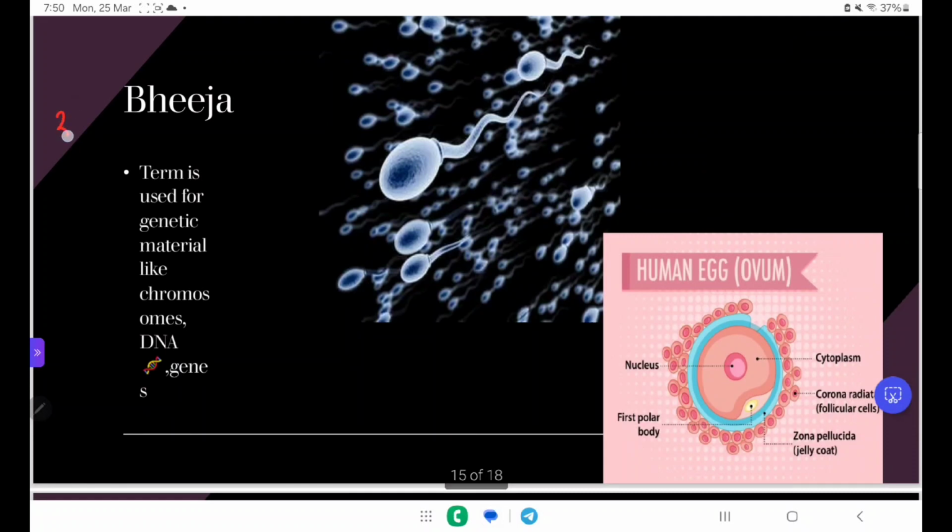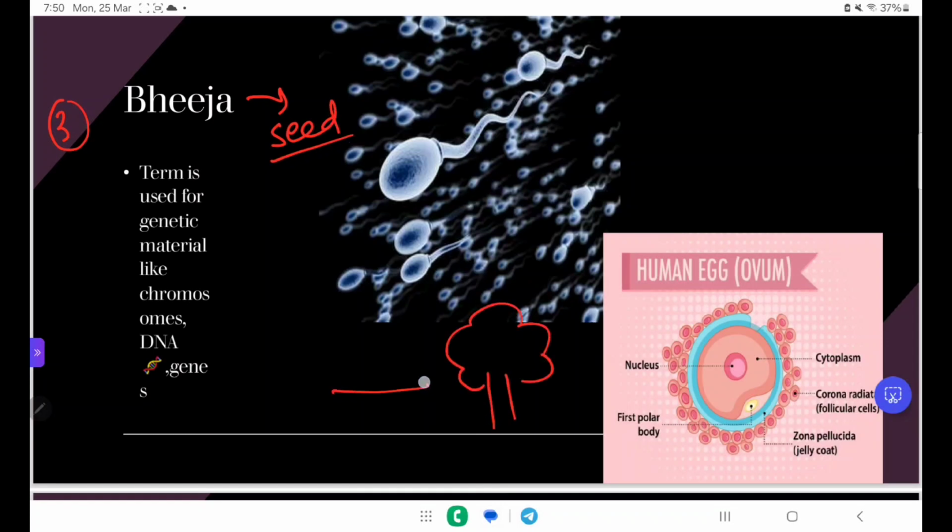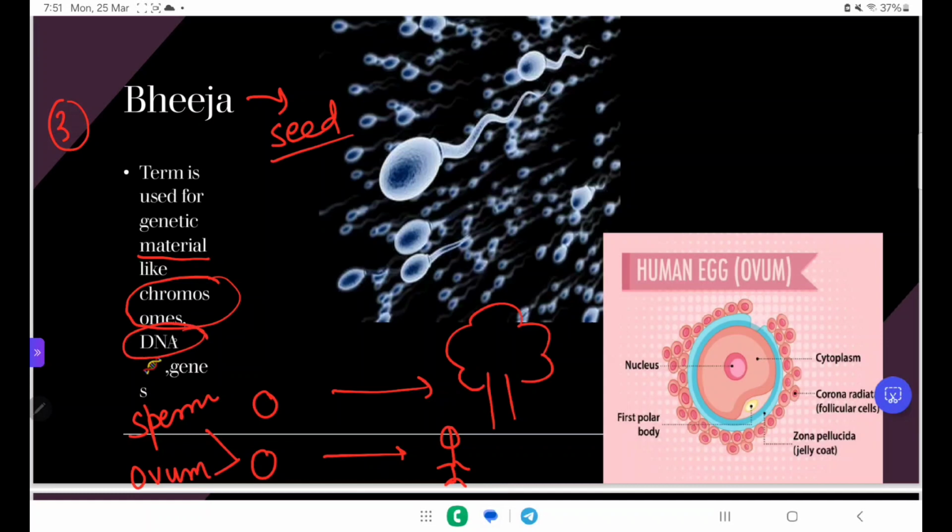Third is the bija. Bija simply means the seed. If we want any tree, what do we have to do? We have to sow a seed. Same way, if we want a human, a child, then for that also we have the bija, and that bija is the sperm coming from the male and ovum coming from the female. This term is used for them, and this bija contains the genetic material like chromosome, DNA and the gene. This is the diagram of the sperm and this is the diagram of the ovum.